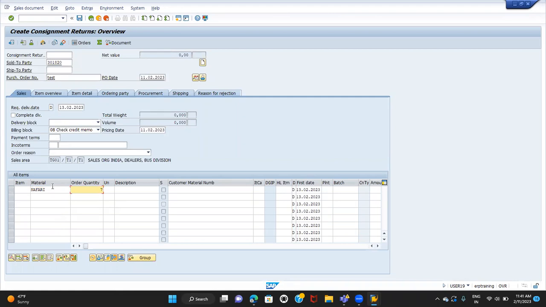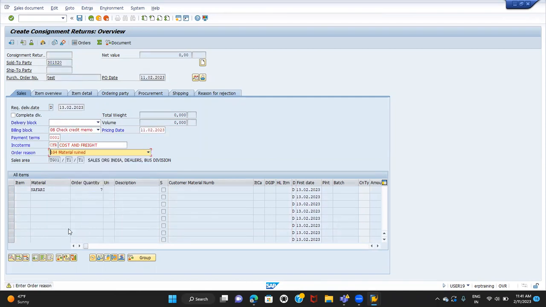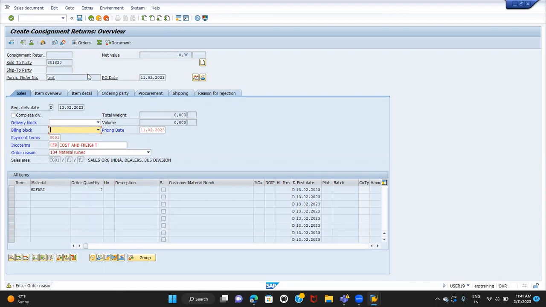Let's say 7 quantity. You're going to return all 7 quantity. You can enter any partial quantity also. And remove the billing block, the create more billing document. Check the incompletion log.